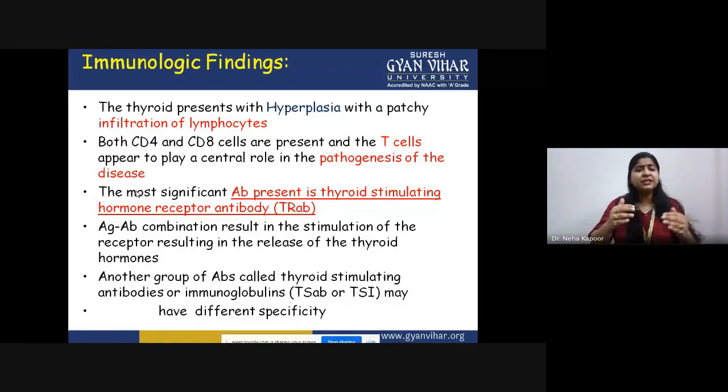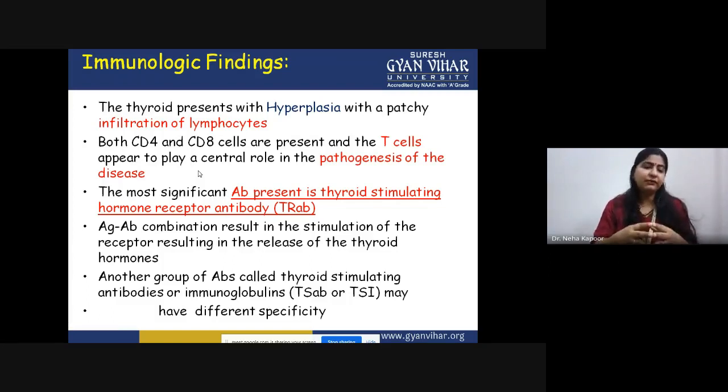This thyroid hormone, due to the excess of which Graves' disease is happening, basically this thyroid represents a hyperplasia condition, in which excess infiltration of lymphocytes is happening. In this very condition both T lymphocytes, that is T helper cells as well as cytotoxic T cells, that means CD4 positive T cells and CD8 positive T cells, are present. And they are the major cells involved in the pathogenesis of this disease.